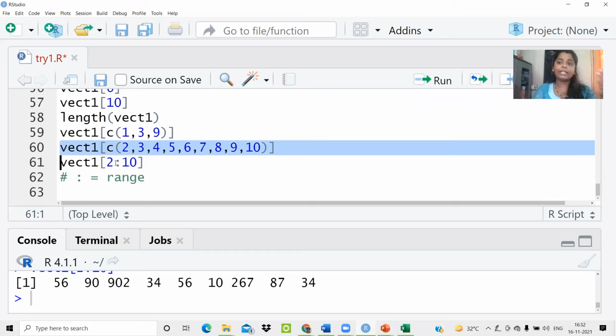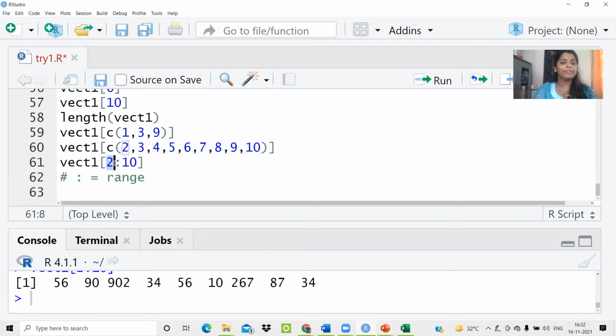Now range itself indicates something more than 2, right? Because when you want to specify a range, it's compulsory that you have to specify these 2 elements. And that's why it is not compulsory to write this concatenation function. But if you are writing it, then also it is okay. If you don't want to write it, then also it is okay. But it's not a compulsion to mention C over here, as we were mentioning in the previous cases.